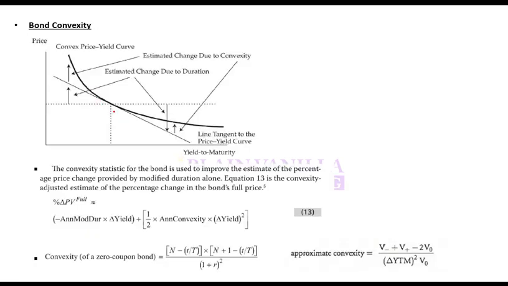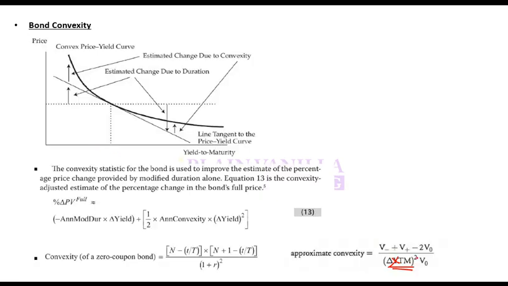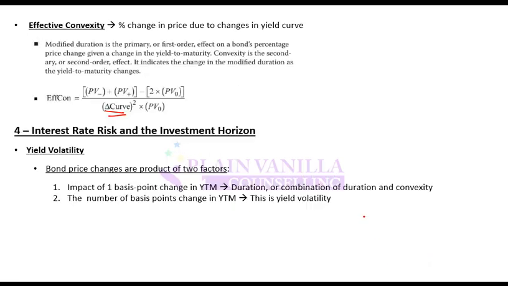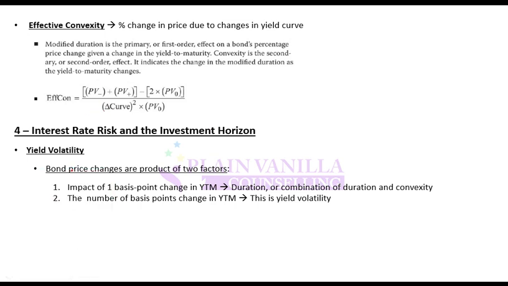Effective convexity has the same formula as this one, the only difference is that here you have change in yield to maturity. If it is effective, then you use change in curve. By curve it means benchmark yield curve or benchmark interest rate. So this will be replaced by curve. That is the only difference. The rest of the formula remains the same, using the present value of price.